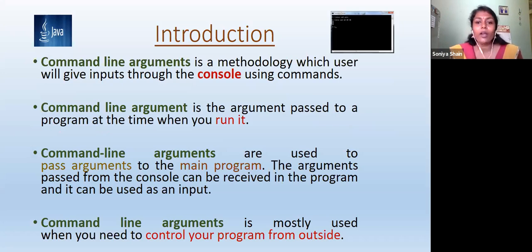When we are running the program, we pass some arguments from the console to the Java program, and then it is accepted by the main program. In another way, we are controlling the program from outside. So mainly we are passing the arguments through the console.